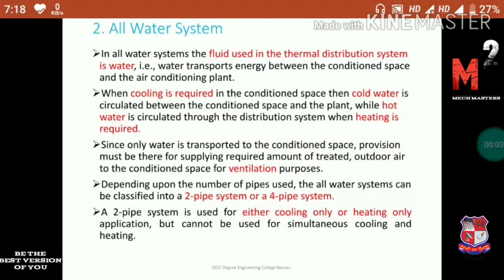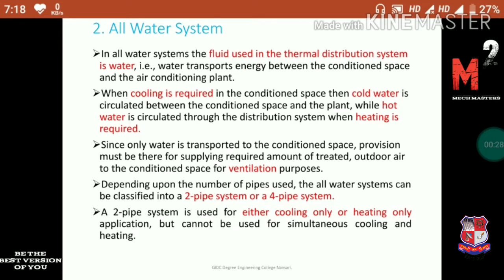Good morning, friends. I welcome all of you to the third lecture of air conditioning system. In the last lecture we learned about a detailed classification of central air conditioning system, in which we learned about the different types of central air conditioning like all air system. Central air conditioning system is mainly divided in 3 parts: all air system, all water system, and air water system. In which we learned about the all air system.